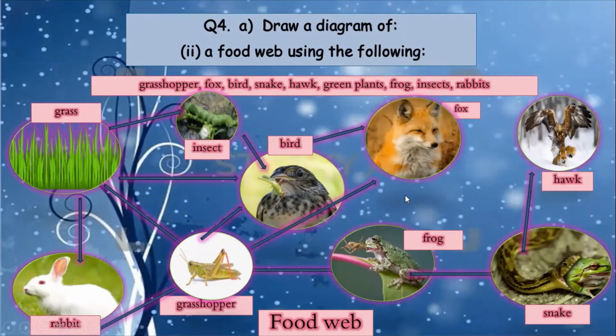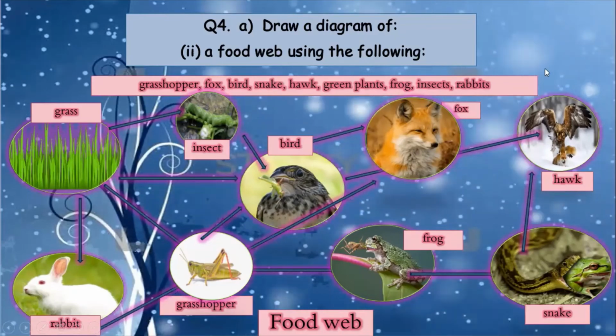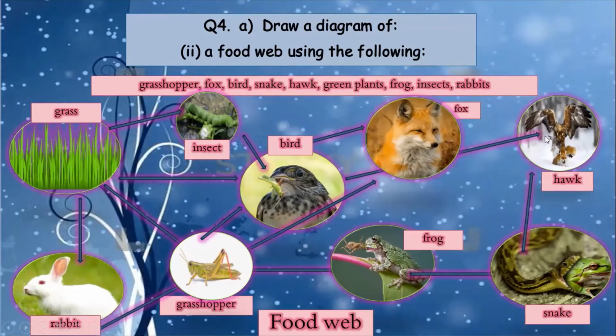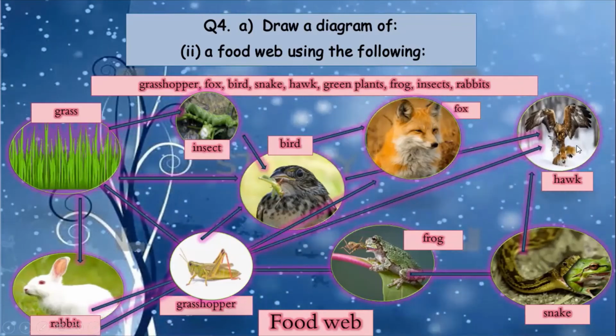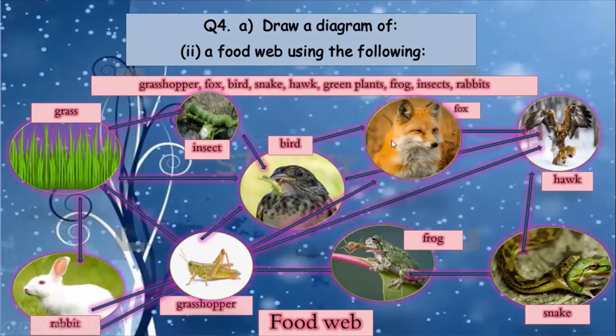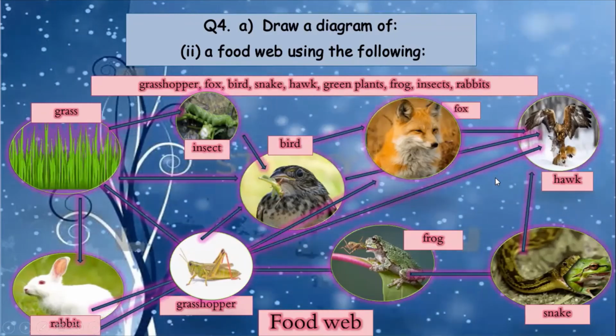Rabbit is also eaten by a fox. Small birds are eaten by a hawk or by the big birds. Rabbit is also eaten by a hawk. And fox is also eaten by a hawk. So that is the food web.